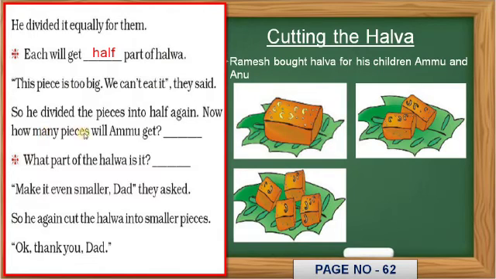So here how many pieces will Ammu get? Ammu will get 2 pieces. Clear? So what part of the halwa is it? उसके पास कितना होगा? 2 pieces लेती है, लेकिन टोटल कितना है? There are total how many, कितने pieces है? There are total 4 pieces.